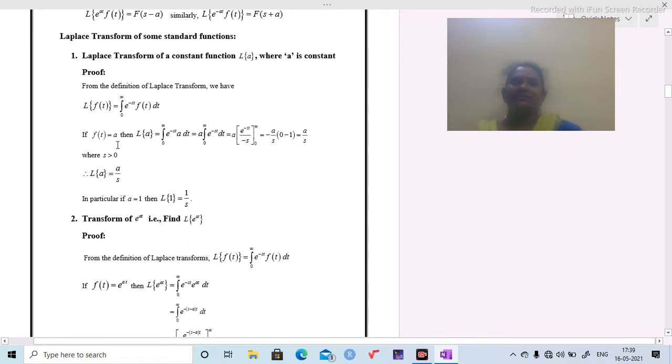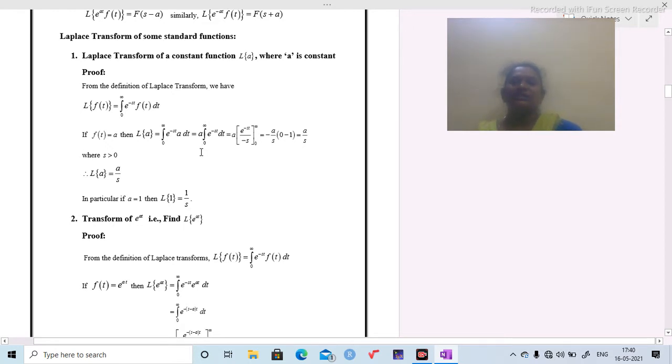Let f of t equal to a. So replace f of t by a in both LHS and RHS. Then we are going to get L of a equal to integration 0 to infinity e power minus st into a dt. Here a is constant, that's why we are taking a outside the integration.